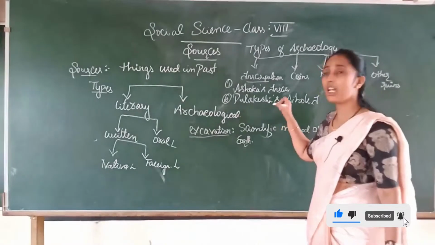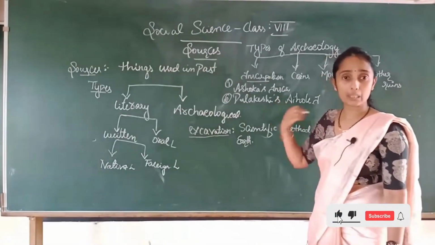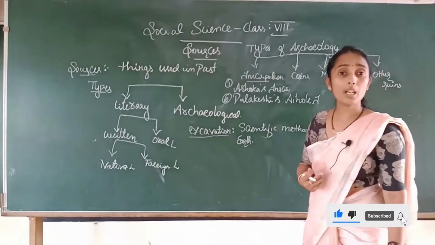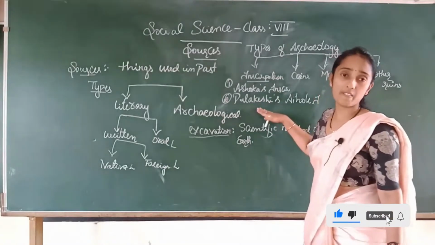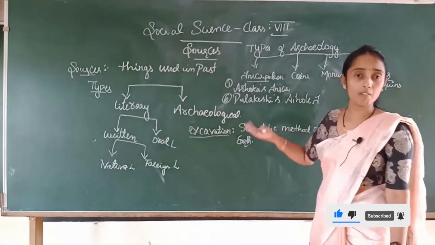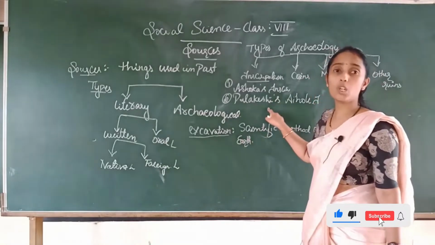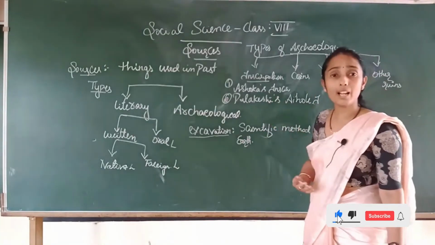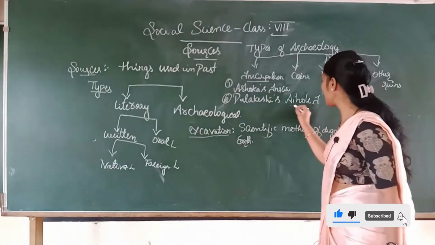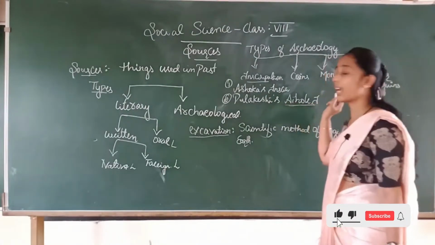He made this inscription to commemorate the victory of Pulakeshi over Harshavardhana. In the sense, in one of the wars, he defeated the ruler called Harshavardhana. Clear, children? To celebrate that victory, he constructed the inscription called Aihole.